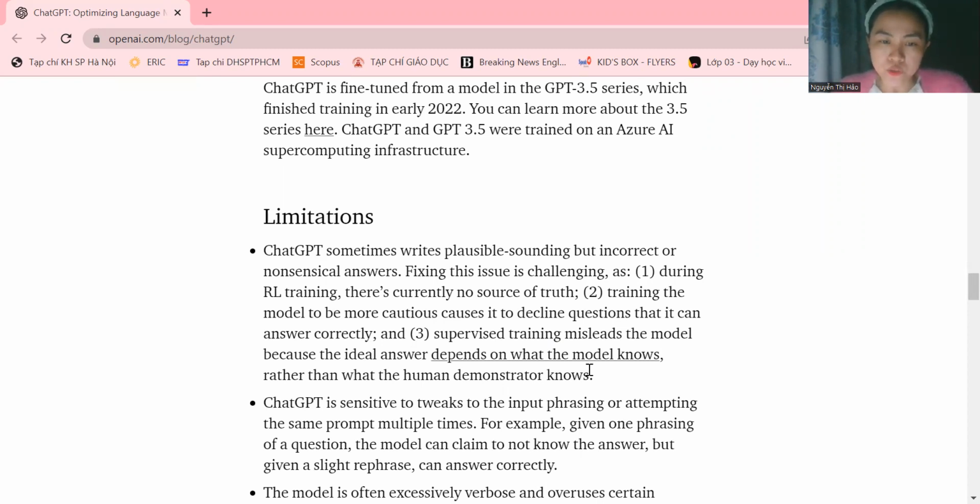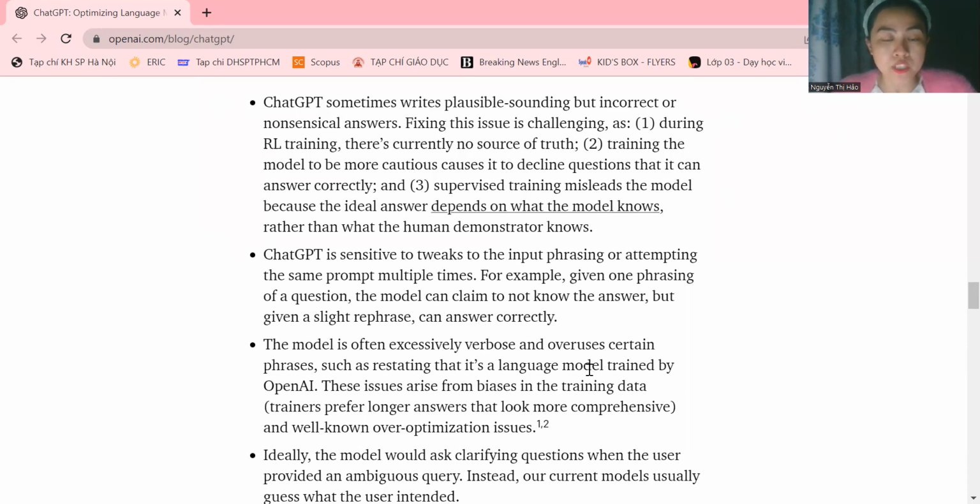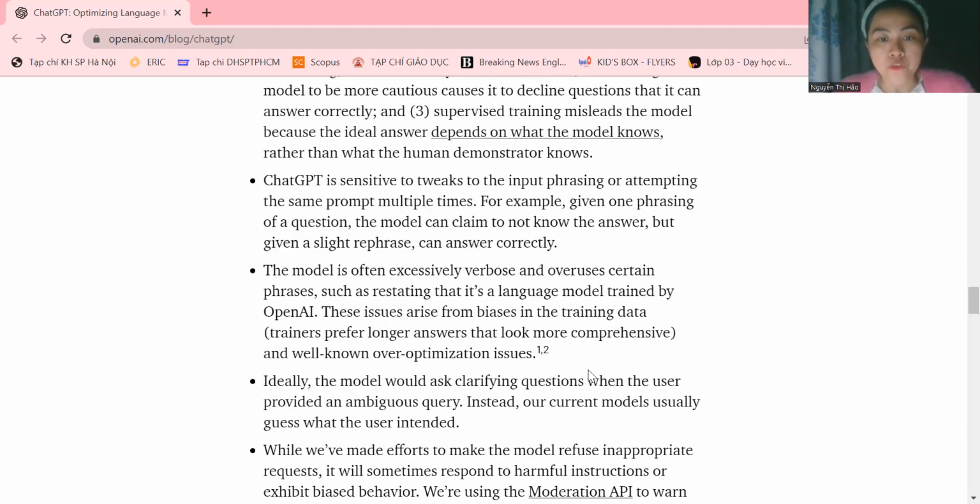ChatGPT is sensitive to tweaks in the input phrasing or attempting the same prompt multiple times. For example, given one phrasing of a question, the model can claim not to know the answer, but given a slight rephrase, it can answer correctly. The model is often excessively verbose and overuses certain phrases, such as restating that it is a language model trained by OpenAI. This issue arises from biases in the training data.